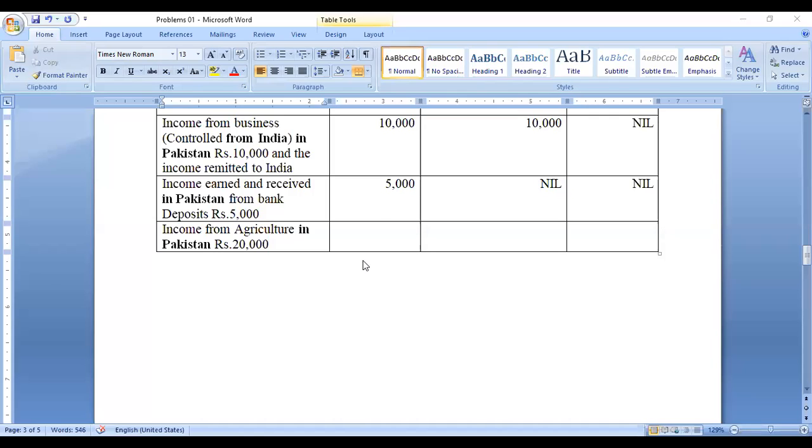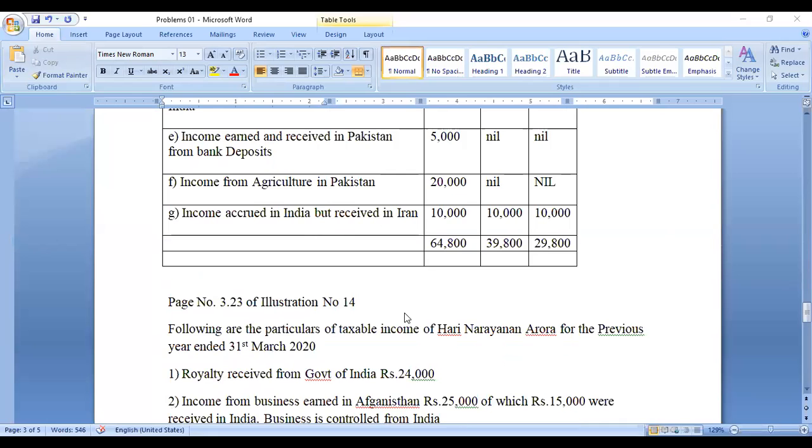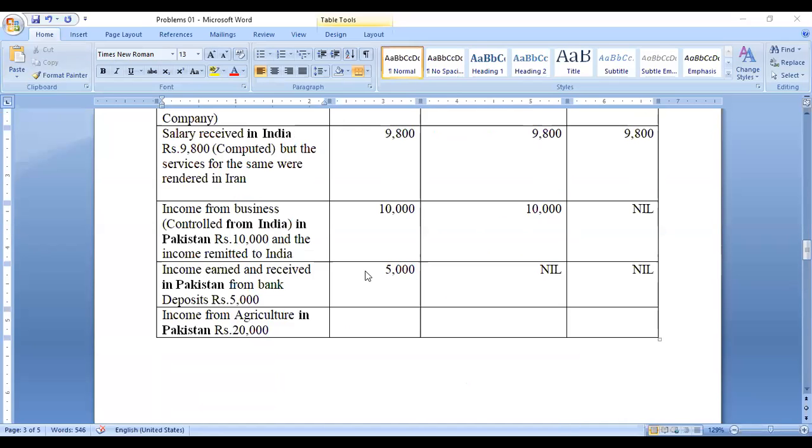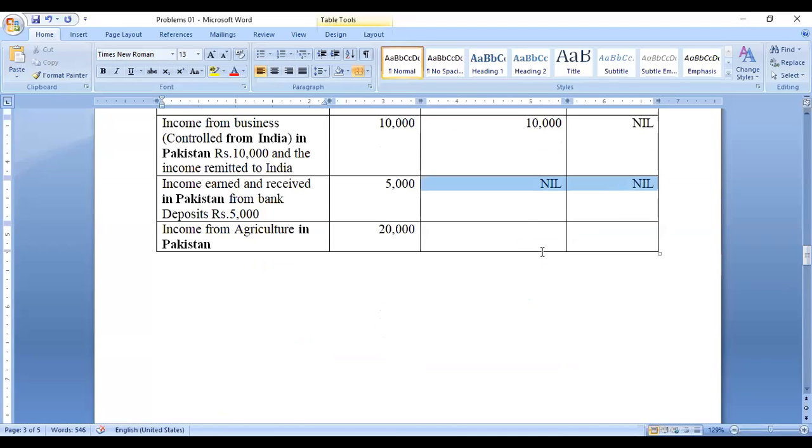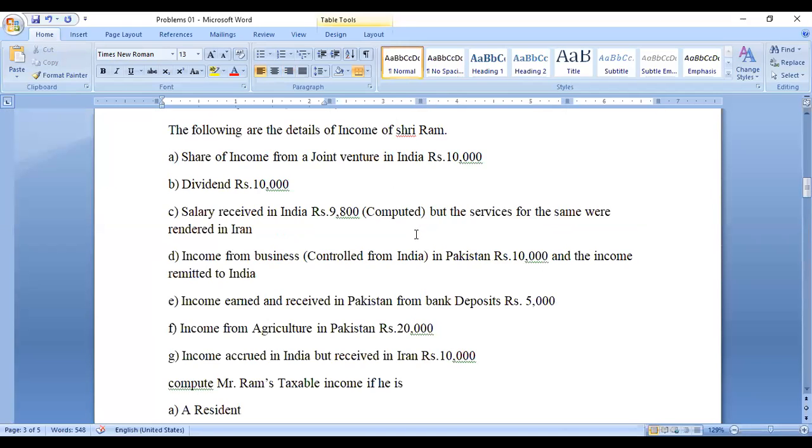Okay, now we can come back. The bank deposits and agriculture income are both in a similar category. What you did, the same procedure you have to apply here also. This 20,000 is received from foreign countries. Whatever the income, on the basis of his residency, he has to pay the tax. So if it is agriculture from India, it is exempted. Agriculture from foreign, it is taxable. That's all. Now we can move on to the next one.